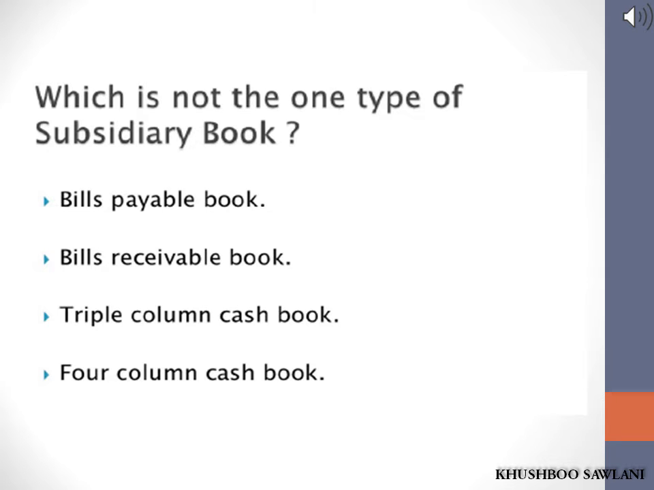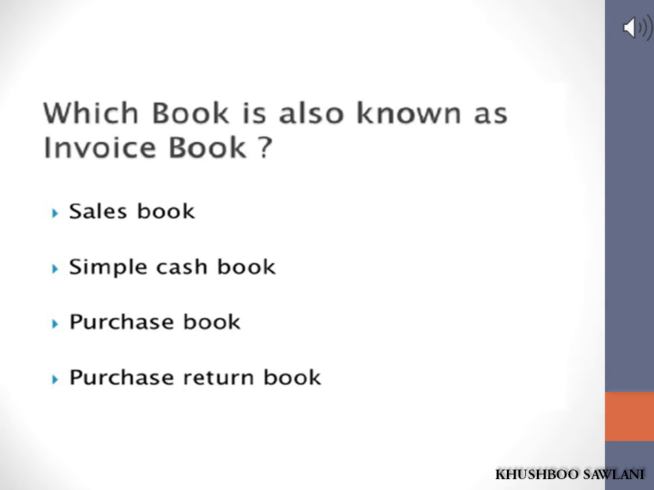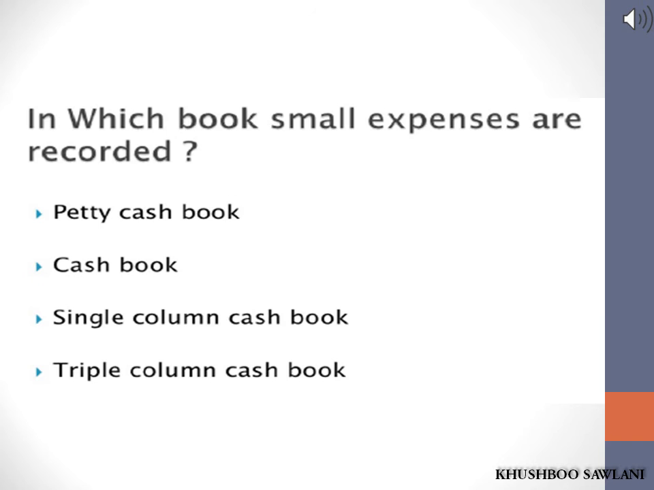First is, which is not one type of subsidiary book? Bills payable book, bills receivable book, triple column cash book or four column cash book? Second question, how many types of cash book have we discussed? 4, 5, 3 or 2? Third question, which book is also known as invoice book: sales book, simple cash book, purchase book or purchase return book? And the last is, in which book are small expenses recorded? First petty cash book, second cash book, third single column cash book, fourth triple column cash book.